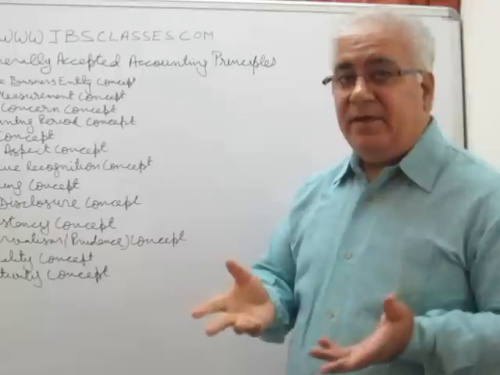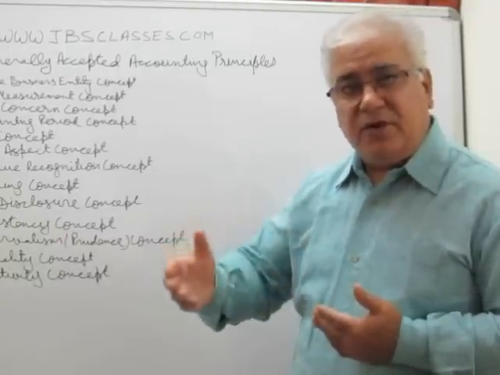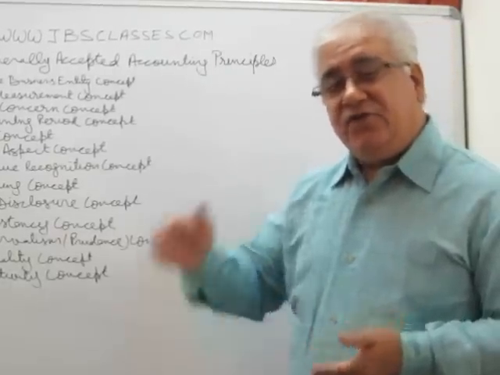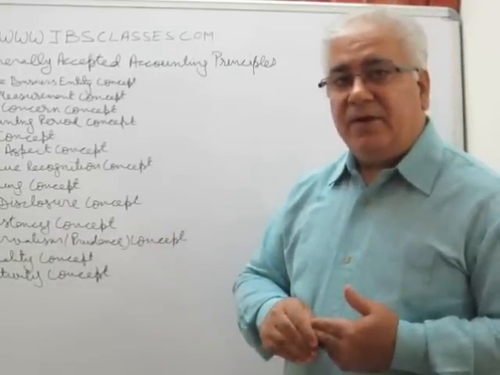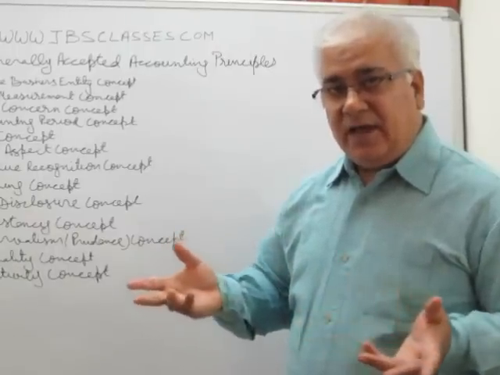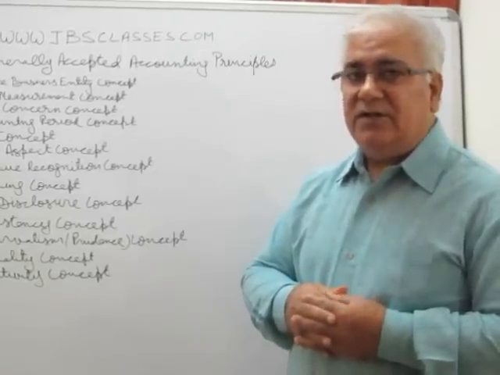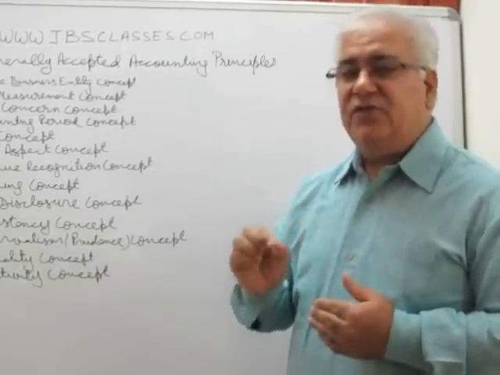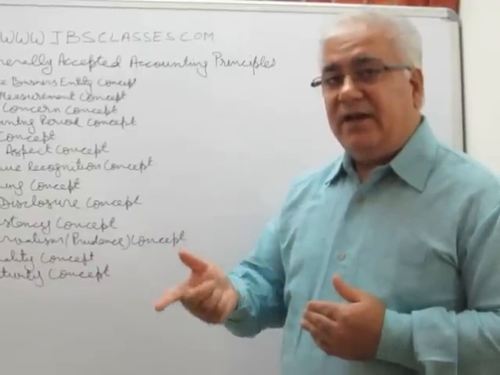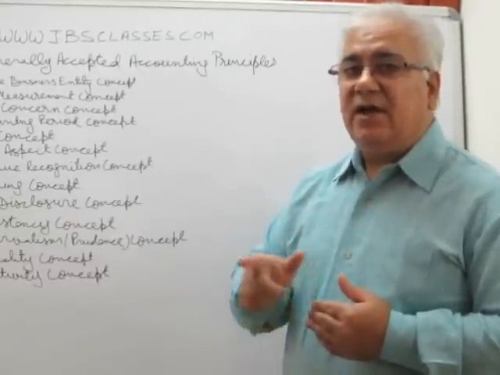But similarly, in case you don't recognize the losses, though which are remote or which may or may not happen, if you don't recognize them and they actually happen, what will happen? That you have overdrawn from your capital, but actually you are not having that much income. So it is always good that you play safe and recognize your incomes only when they are realized, and record all your expenses even if you have slightest doubt of their happening.